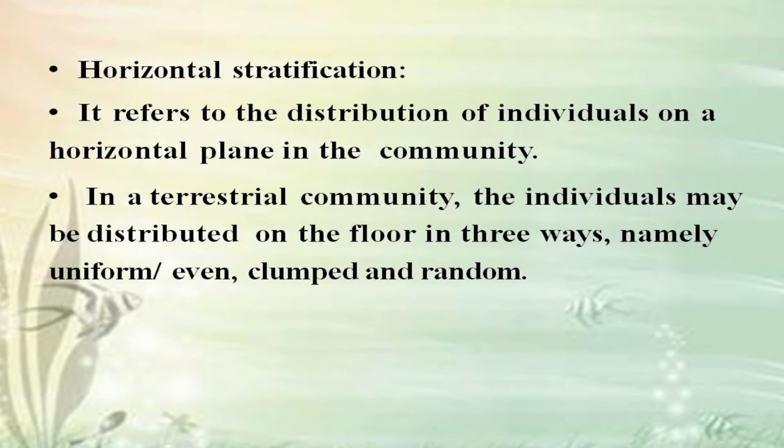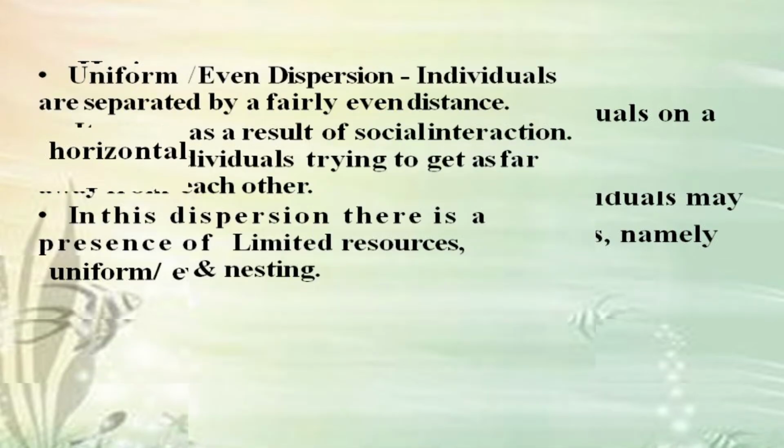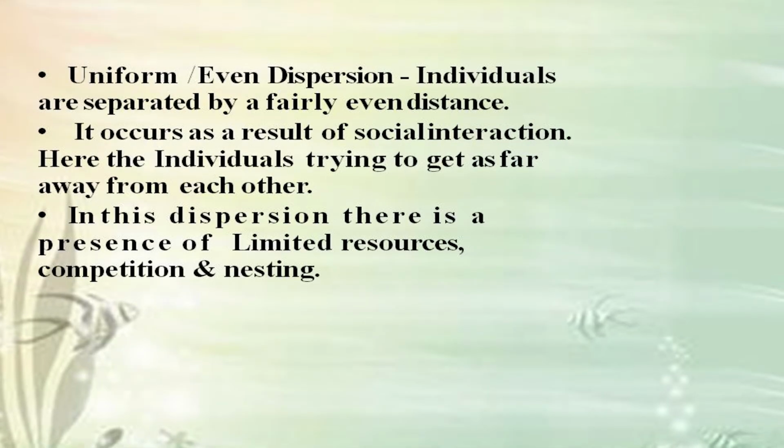The next is horizontal stratification. It refers to the distribution of individuals on a horizontal plane in the community. In a terrestrial community, the individuals may be distributed on the floor in 3 ways, namely uniform or even, clumped, and random. Uniform or even dispersion, individuals are separated by a fairly even distance.